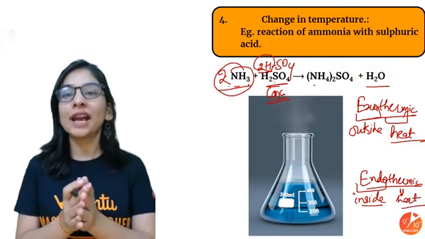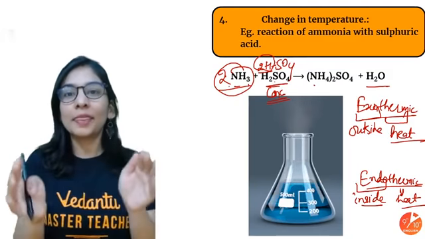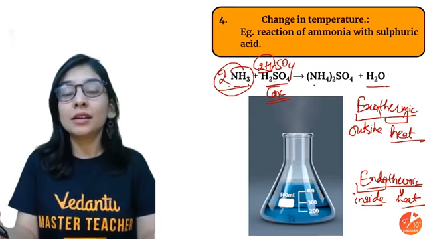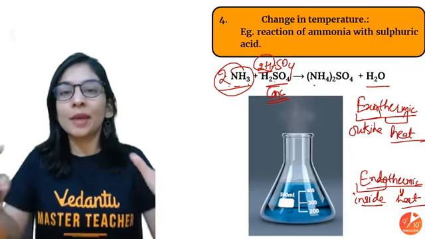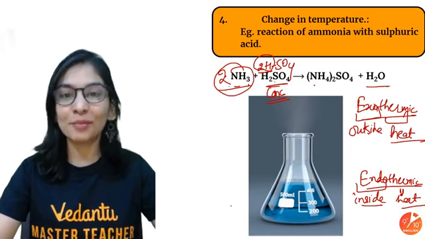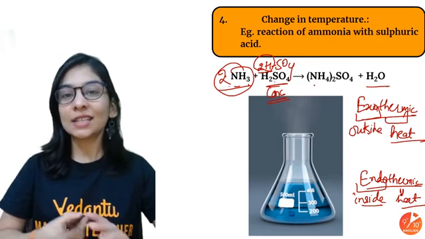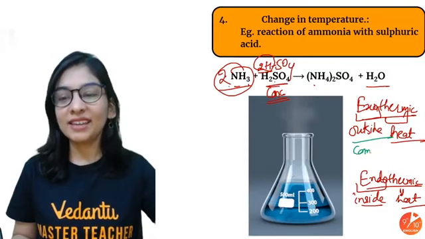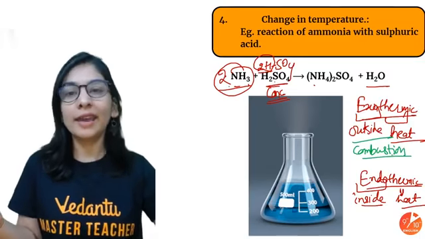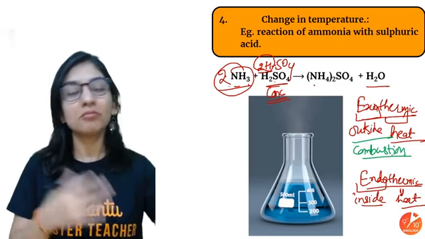So change in temperature reactions will be of two types. Exothermic, outside heat: the reaction releases heat and the beaker becomes hot. Endothermic, inside heat: the reaction needs some amount of heat to perform, so it absorbs the heat and the beaker will be a bit cold. I can definitely give you more examples for better understanding. For exothermic, all combustion reactions are exothermic. Burning a substance, magnesium burning in air, coal burning in air, your LPG burning in air, are all exothermic.